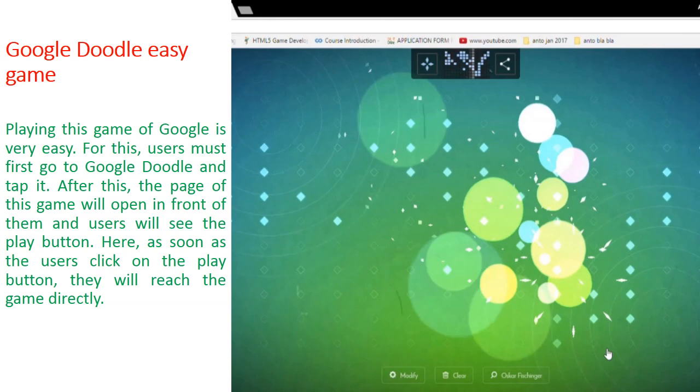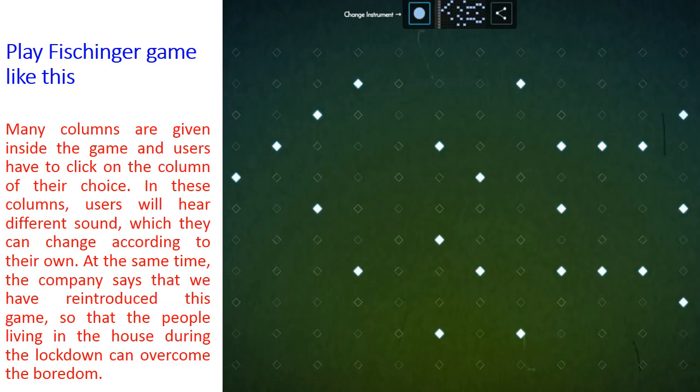Now play the Fischinger game like this. Many columns are given inside the game and users have to click on the column of their choice. In these columns, users will hear different sounds which they can change according to their own choice. The company says that they have reintroduced this game so that people living in their houses during the lockdown can overcome boredom. So today Google shows on its homepage the Google Fischinger game 2017.